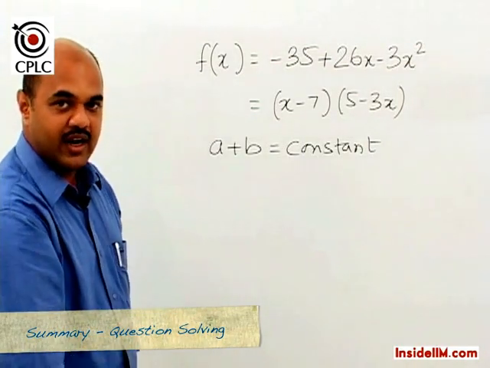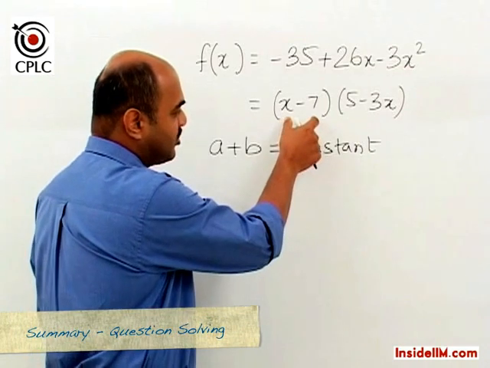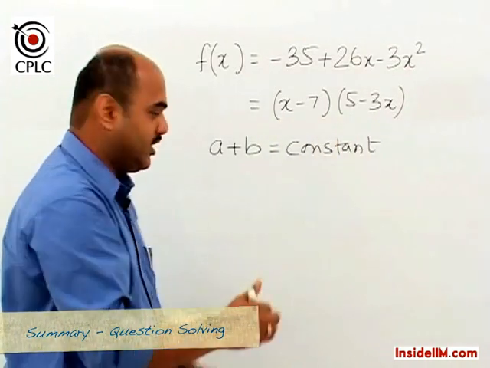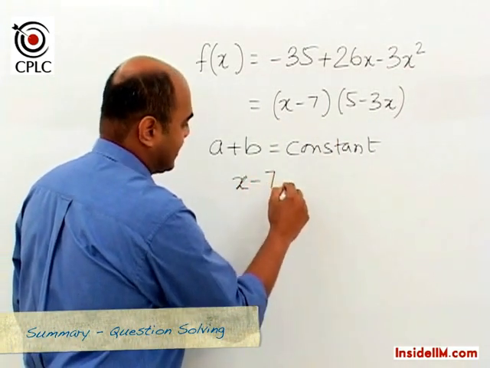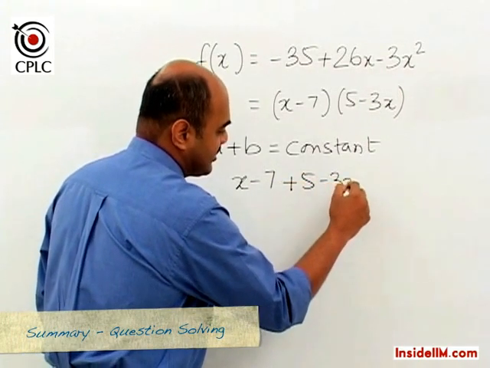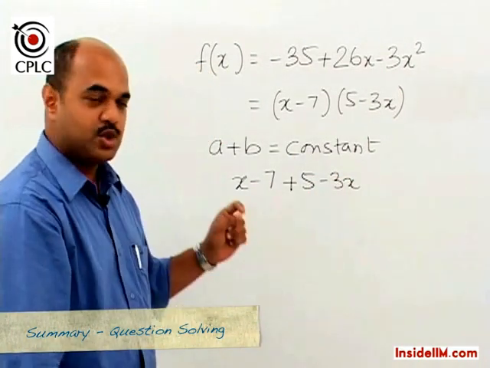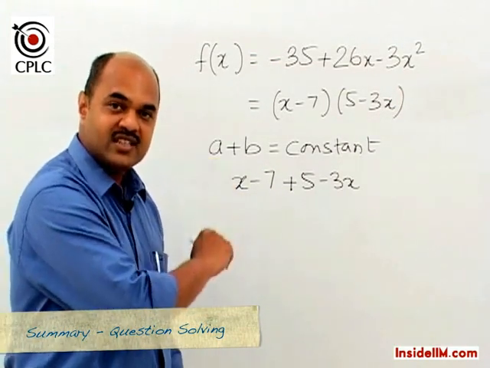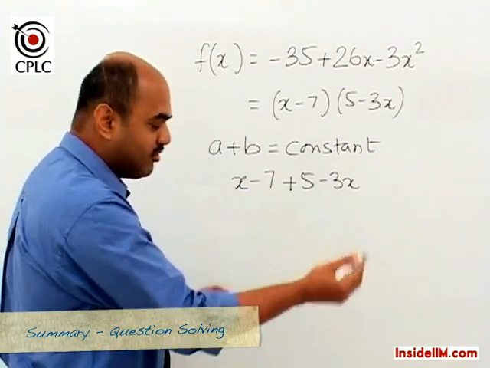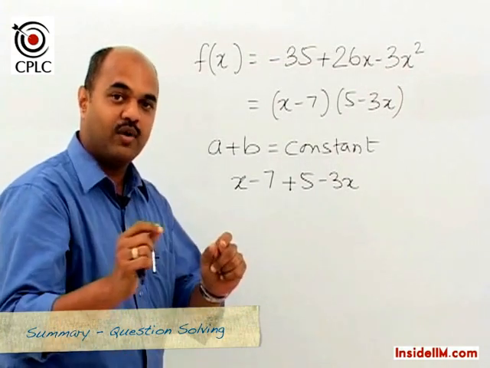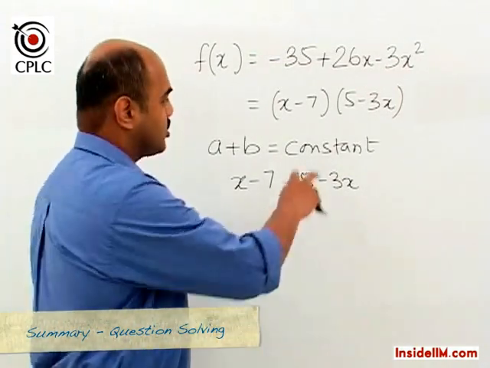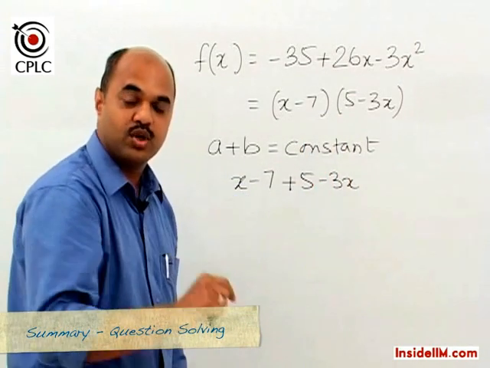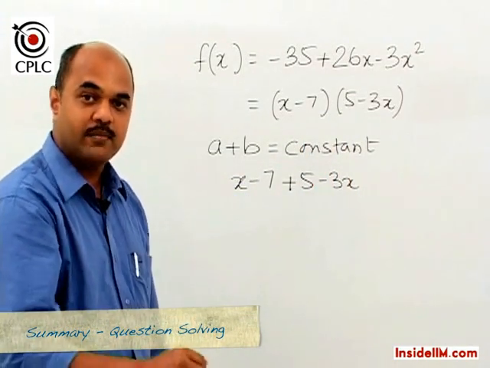So what we now try and do, we take these two individually and we say x minus 7 plus 5 minus 3x. What are we trying to check? We are trying to check if this sum is constant. Because if this sum is constant, then whatever be the constant value can be divided into two equal parts, so that the product of these two brackets would then automatically be the maximum.